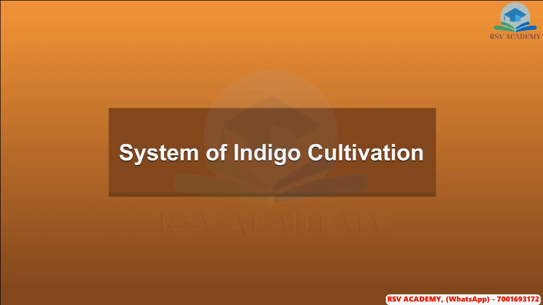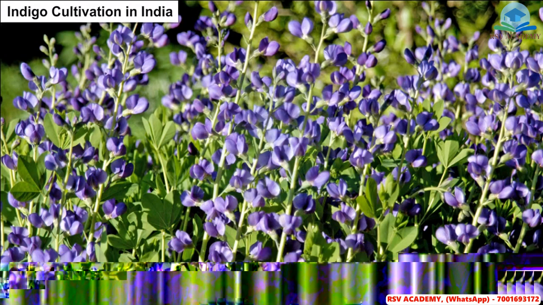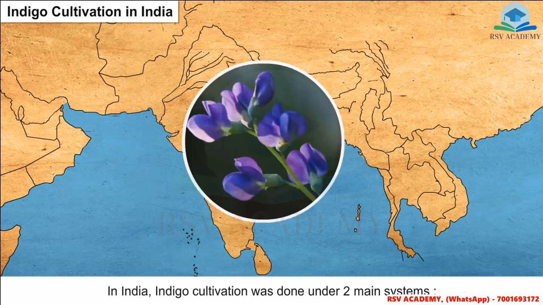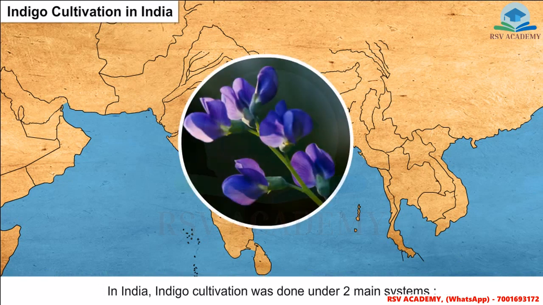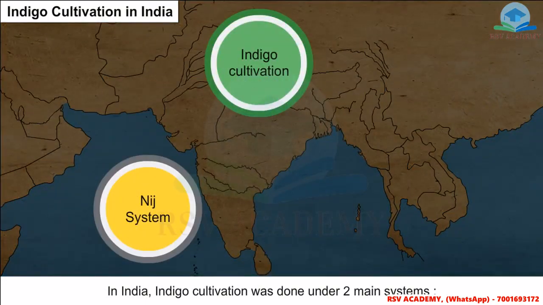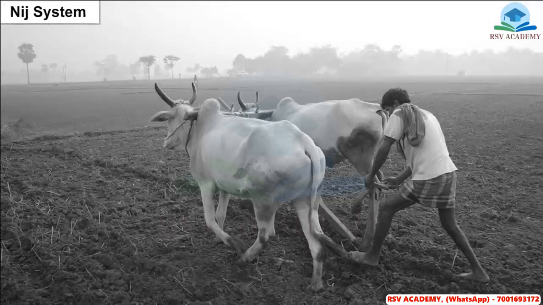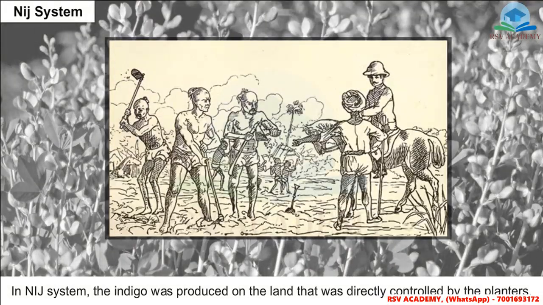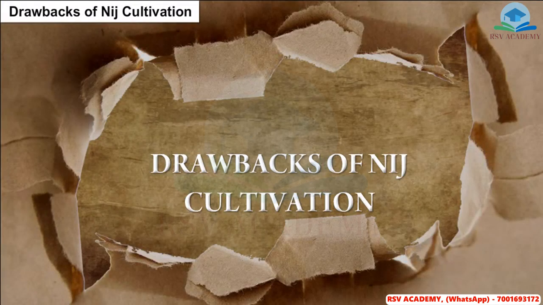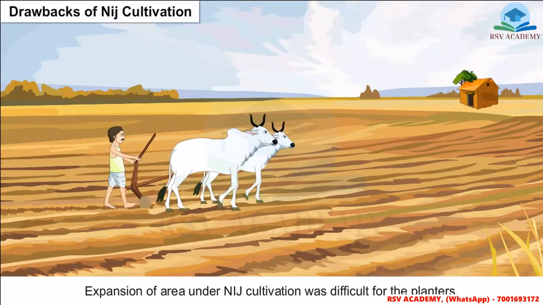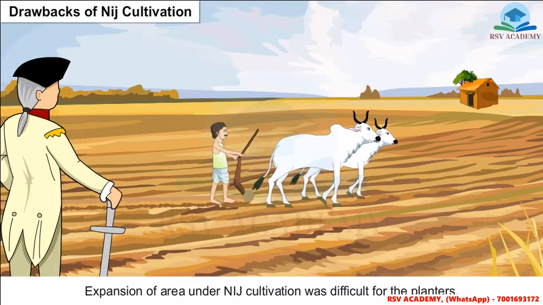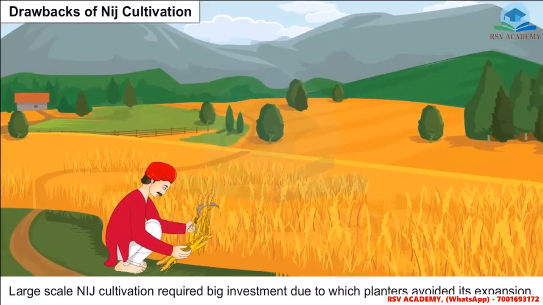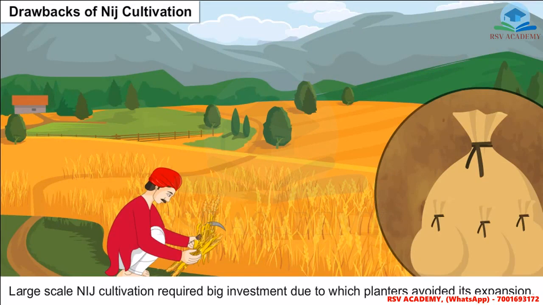System of indigo cultivation. In India, indigo cultivation was done under two main systems: the Nij system and the Ryoti system. In the Nij system, the indigo was produced on the land that was directly controlled by the planters. Drawbacks of Nij cultivation. Expansion of area under Nij cultivation was difficult for the planters. Large-scale Nij cultivation required big investment, due to which planters avoided its expansion.